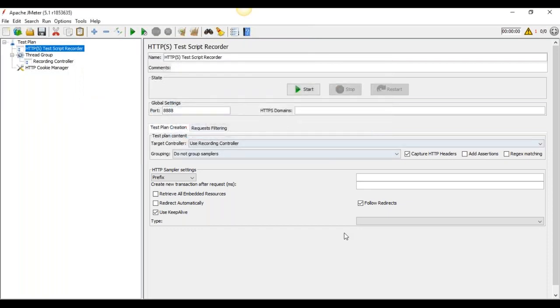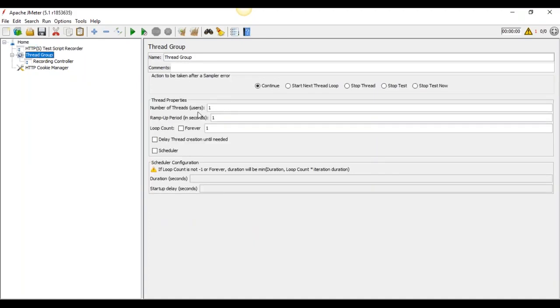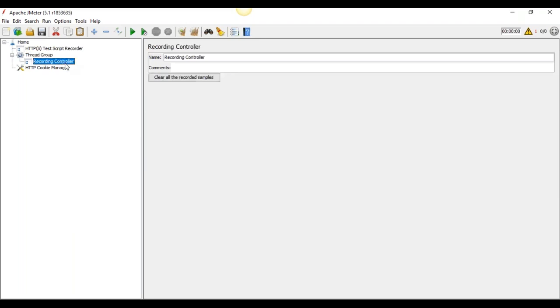So now I'm talking about the recording here. For recording purposes, we have to configure this. This is the test plan. In the test plan we mention what we are testing, like you mention your name here, the home page or anything. In the thread group we mention the number of virtual users, time in seconds, and loop count. Now the recording section is created automatically, so there's no need to configure anything here.